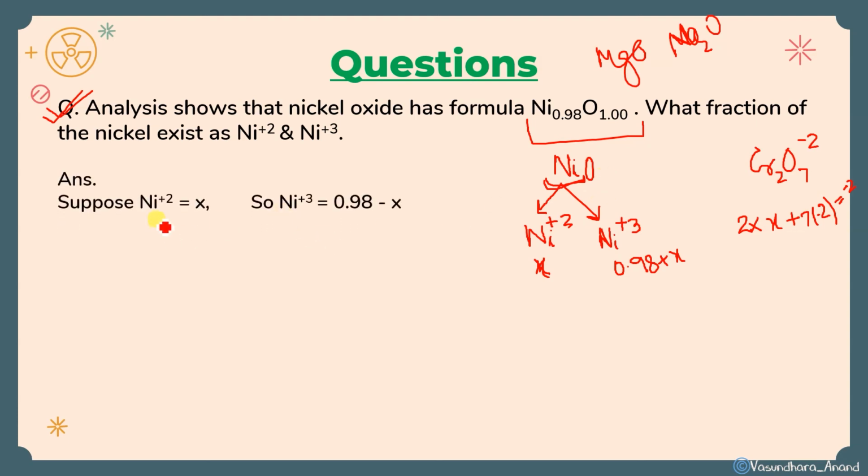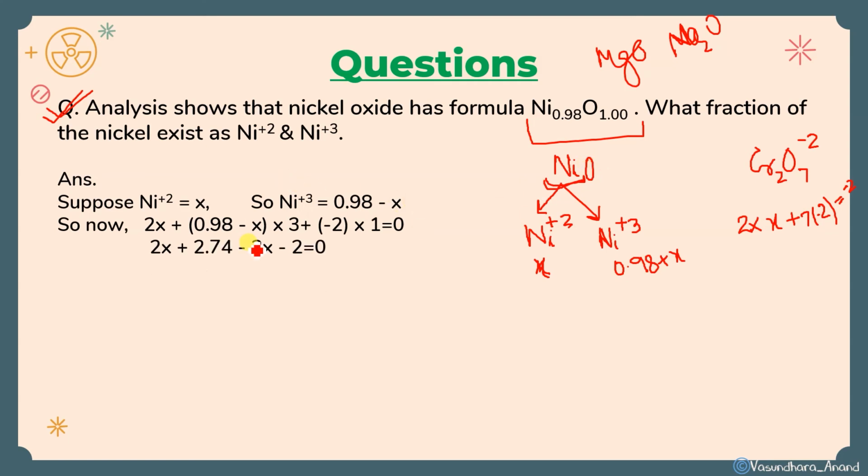Suppose Ni+2 has X atoms, then Ni+3 will be this much, because total Ni is 0.98. Yes. This is the charge and this is the number of atoms, plus this one is the charge and this one is the number of atoms, isn't it? Plus this one is the oxygen charge multiplied by the number of oxygen atoms, equal to 0. Total is 0. Solve it.